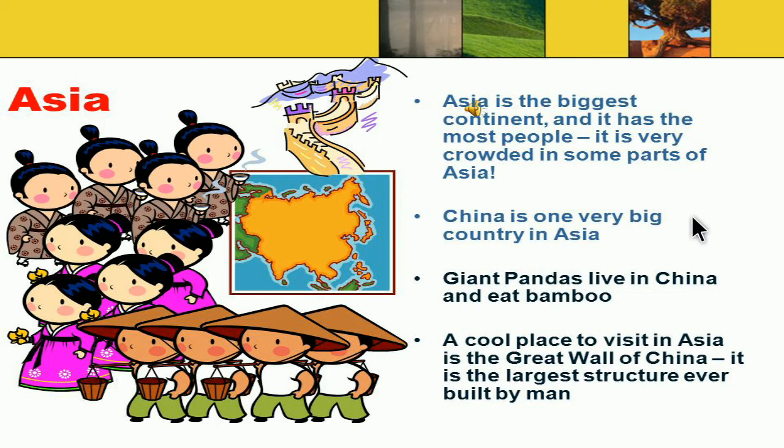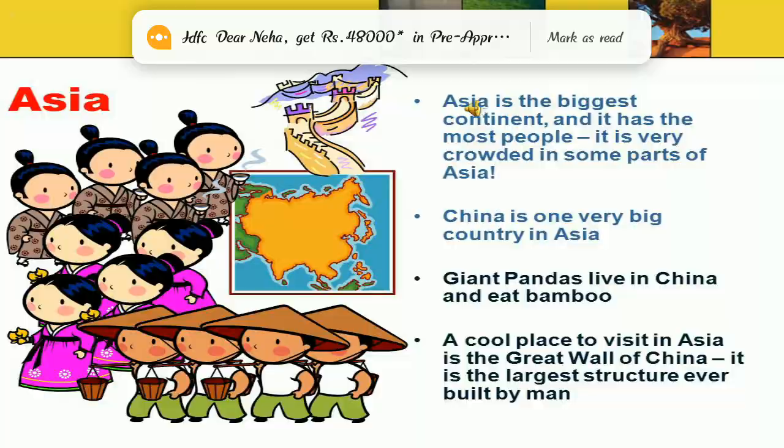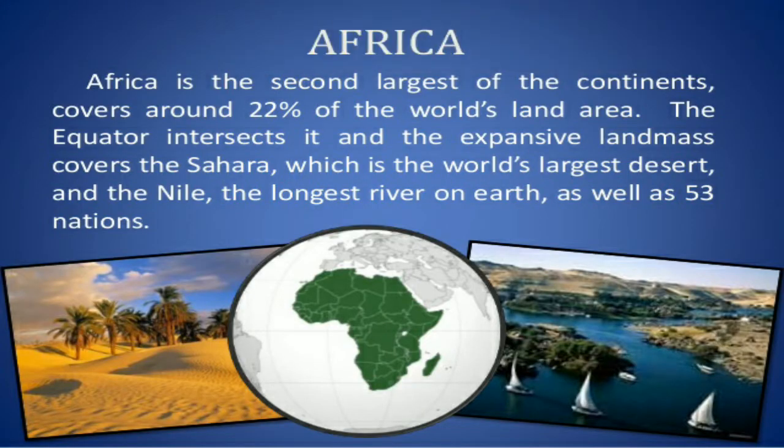Okay, children, now we are going to learn the next slide, and the next continent is Africa. Africa is the second largest continent, covering around 22% of the world's land area.